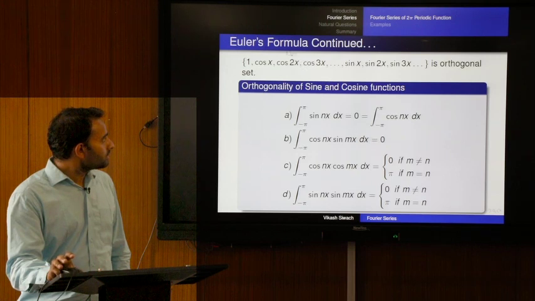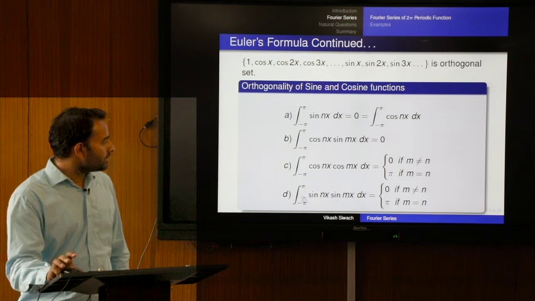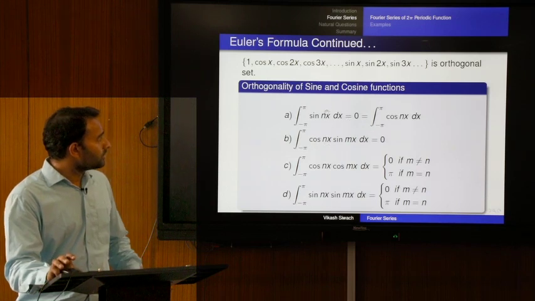If you take two functions cos nx and cos mx, if they are different, meaning n and m are not the same, then also the integration of the product is 0, and if they are the same, then this integration is equal to pi. Similarly, for two functions sin nx and sin mx, the integration of the product is 0. We will prove these properties also.